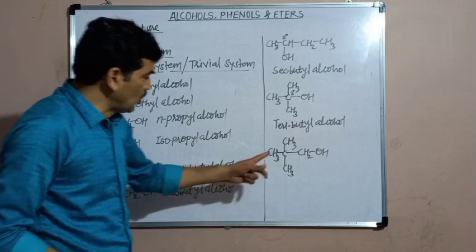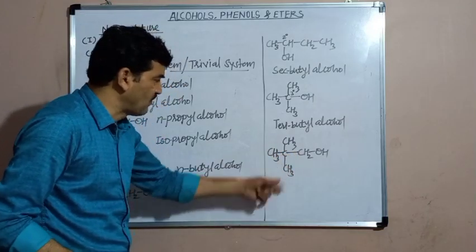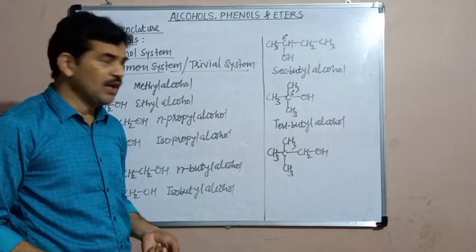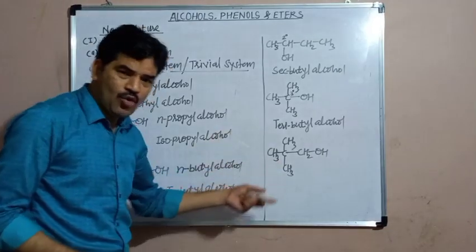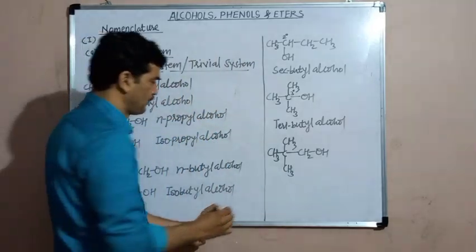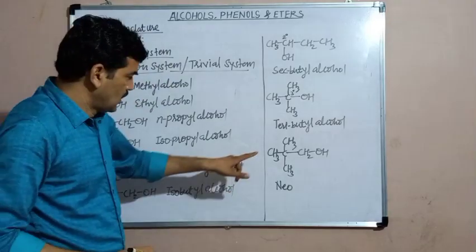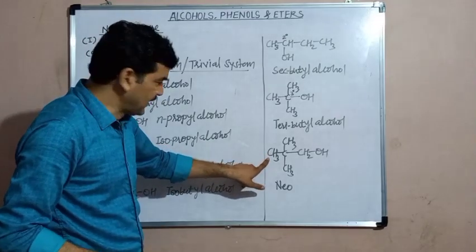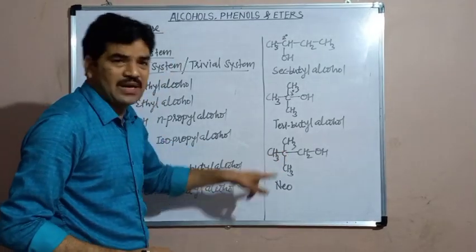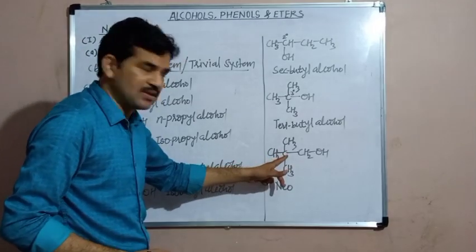In this example, total number of carbon atoms in the hydrocarbon chain are 5: 1, 2, 3, 4 and 5. Therefore, it is a pentyl group, but the suitable prefix to this pentyl group will be neo. Because this is the last carbon and this is the last but one carbon, the carbon atom next to the last carbon.